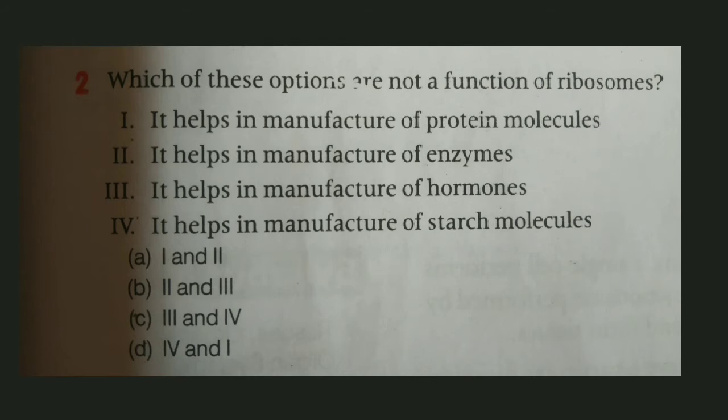I hope, dear students, you are clear with this question. If the question asks which are the functions, then you have to write manufacture of protein and enzymes, and if the question asks which are not the functions, then you have to write manufacture of hormones and starch molecules. Moving with the third question.